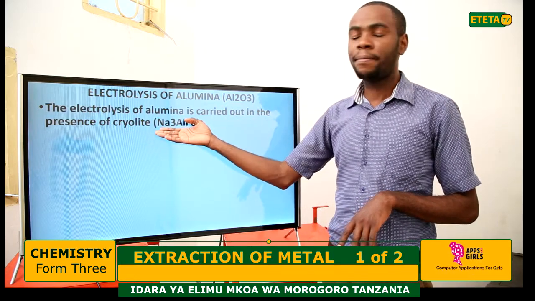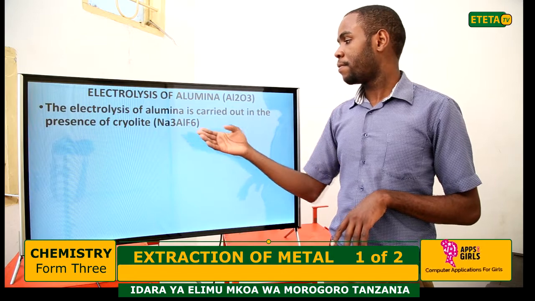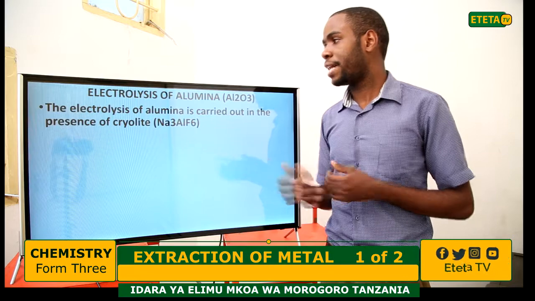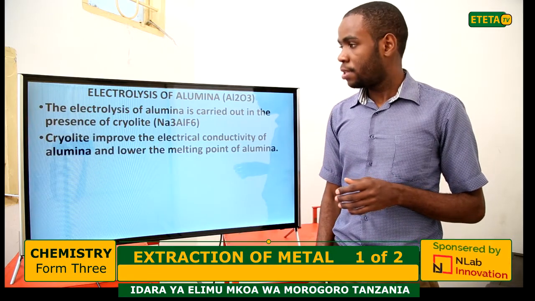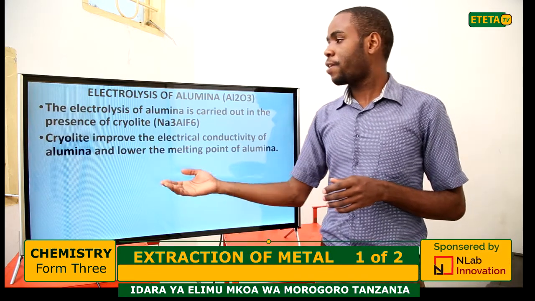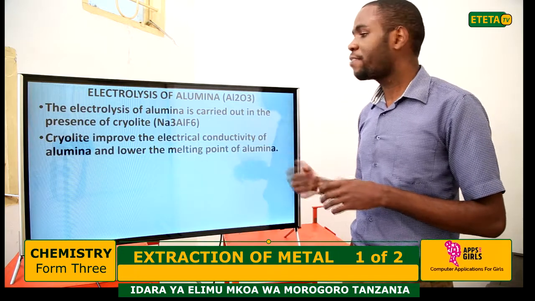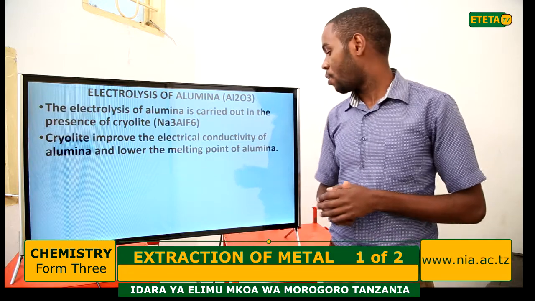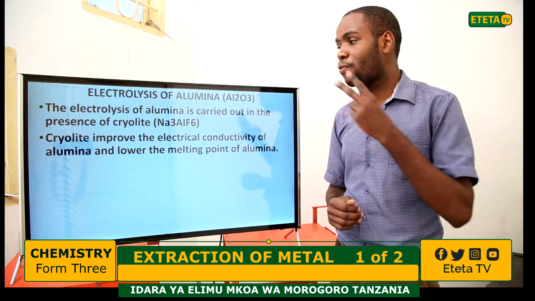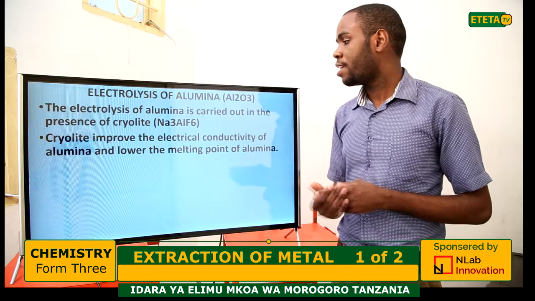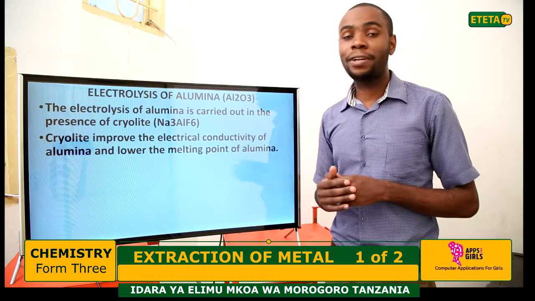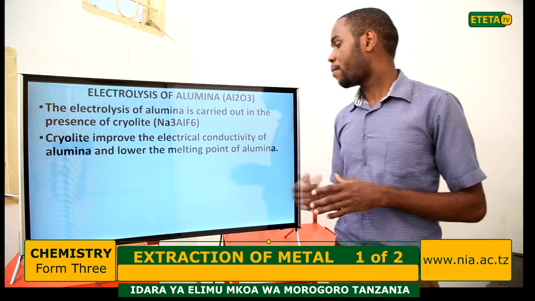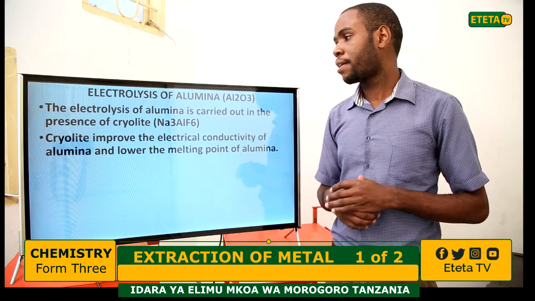Cryolite is sodium aluminium hexafluoride. The function of cryolite is to improve the electrical conductivity of alumina and lower the melting point of alumina. So it has two functions: the first is to improve the electrical conductivity of alumina, and the second is to lower the melting point of alumina.